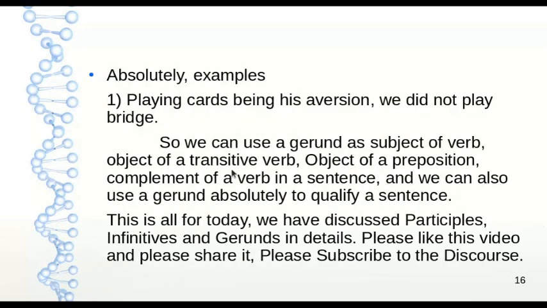We can also use a gerund absolutely in a sentence. Playing cards being his aversion, we did not play bridge. In this sentence, playing is being used absolutely. So in a sentence, we can use a gerund as the subject of a verb, object of a transitive verb, object of a preposition, complement of a verb, and we can also use a gerund absolutely to qualify a sentence. This is all for today.